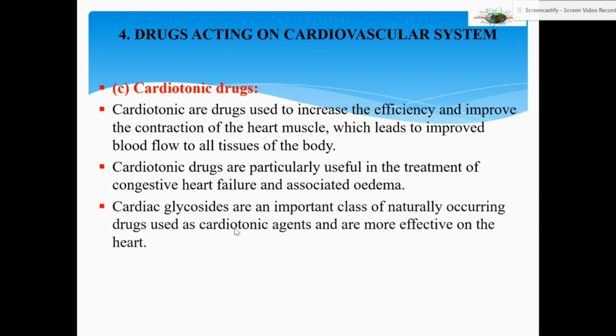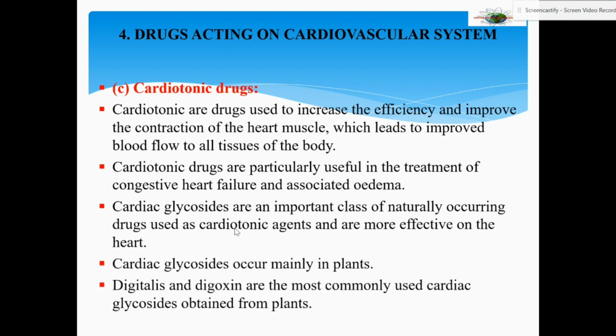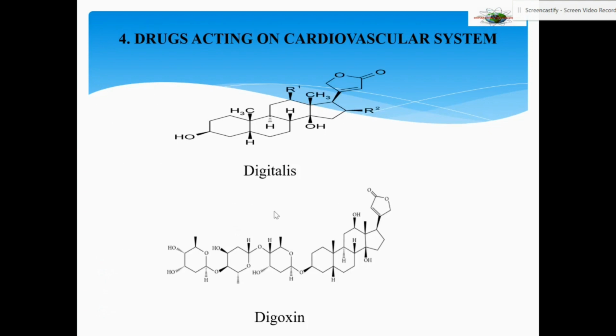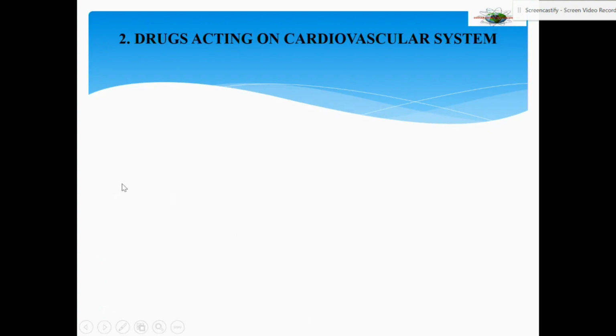Cardiac glycosides are the drugs which can act as cardiotonic drugs. They are of plant origin and are naturally occurring drugs which are more effective on the heart, and they are obtained mainly from plants. Digitalis and digoxin are the most commonly used cardiac glycosides obtained from plants. So cardiac glycosides are a category of cardiotonic drugs obtained from plants which are helpful for the optimal functioning of the heart muscle. You can see the digitalis structure and the digoxin structure.